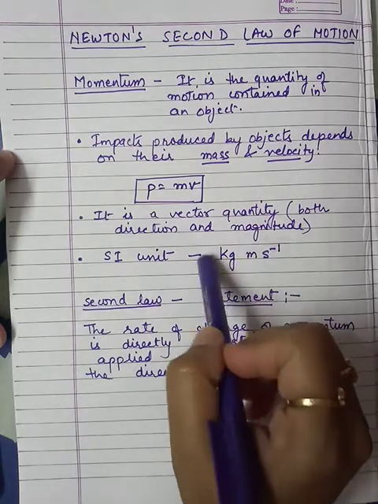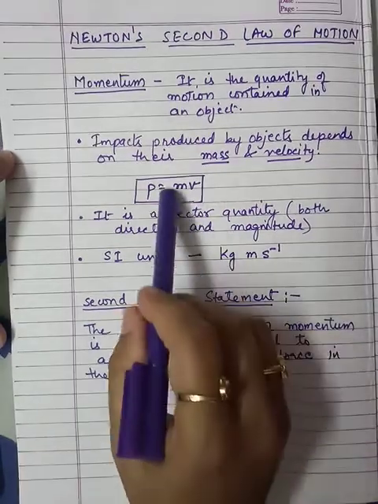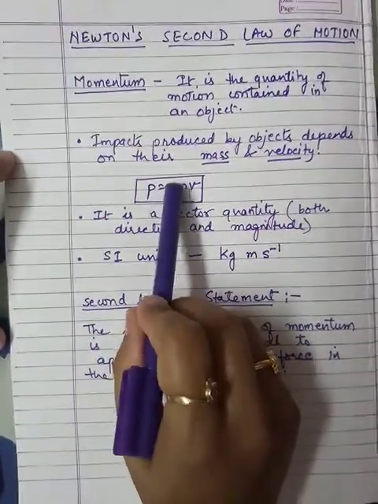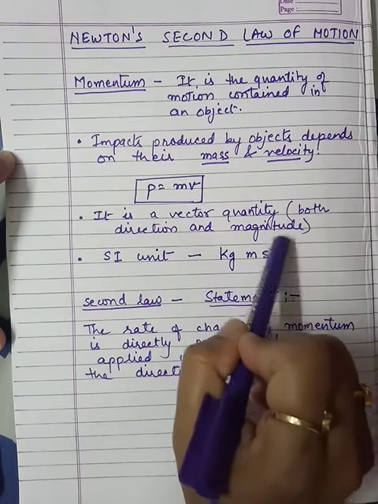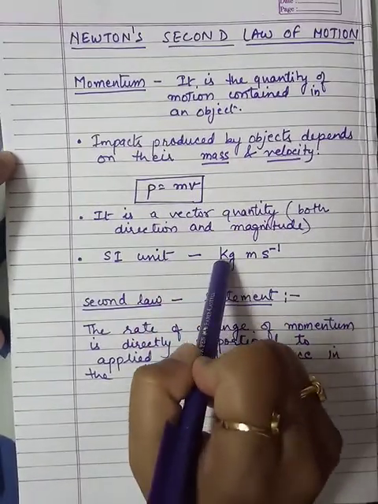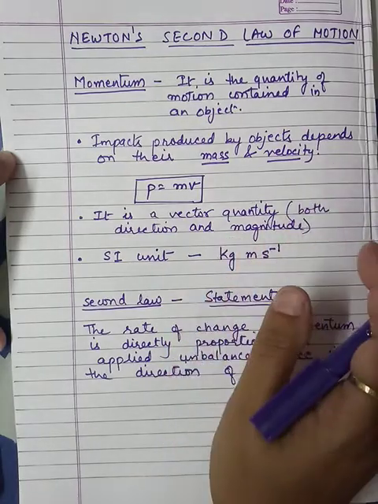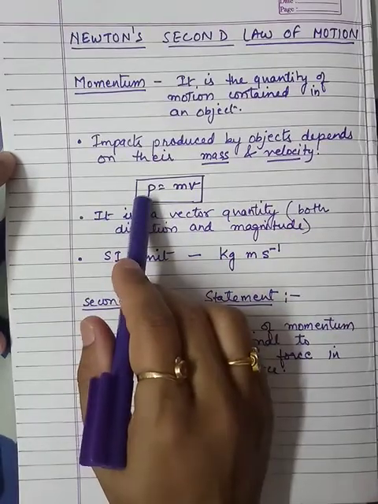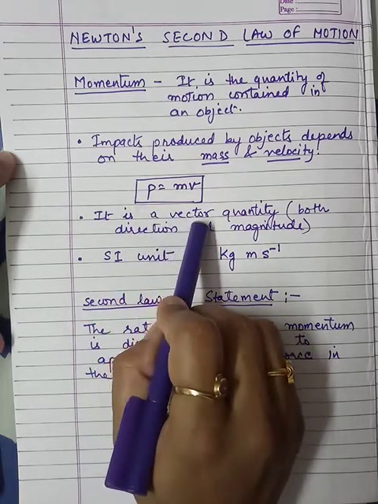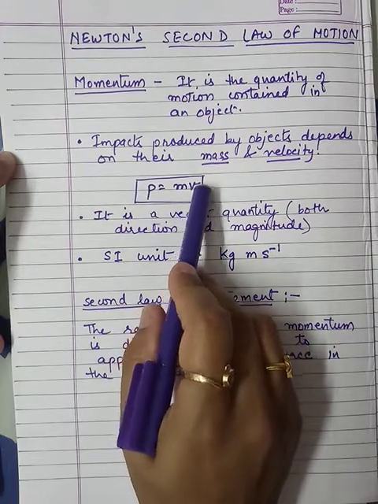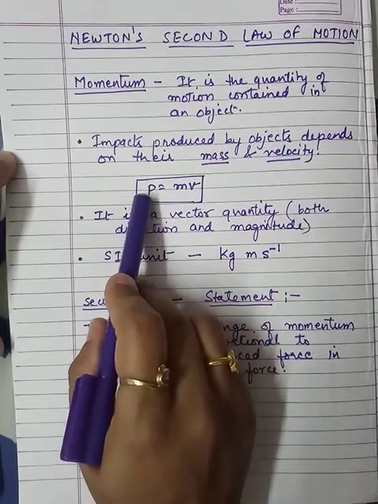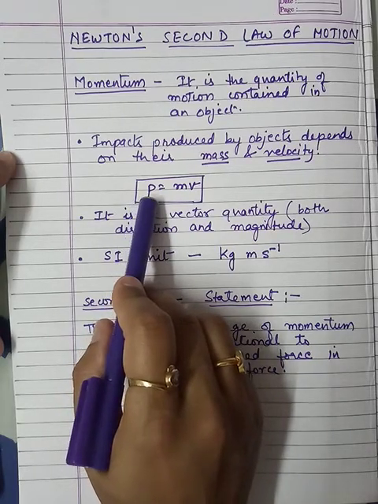It is similar to this mass and velocity. Mass has SI unit kg and velocity has SI unit meter per second. So combining both, we have a unit as kg meter per second. There is no special name given to the unit of momentum p. Okay, so it is a vector quantity also. Why? Because velocity is a vector quantity, so that is why it has some direction. So the direction of the momentum will also be the same, right?